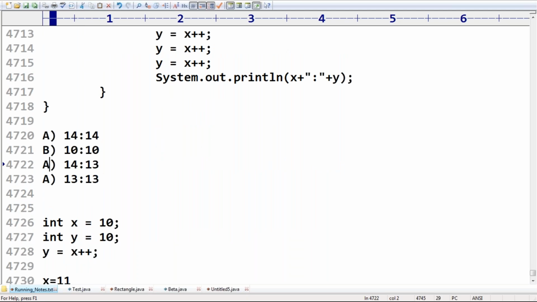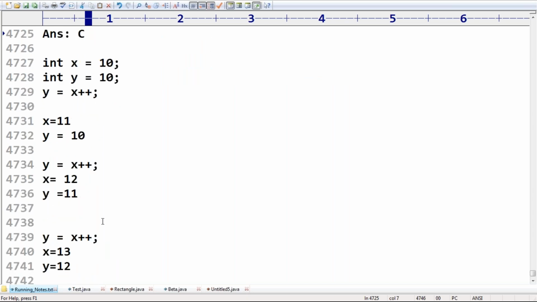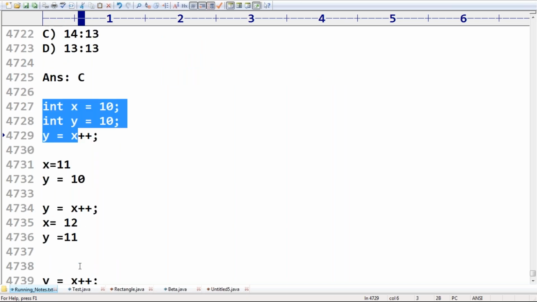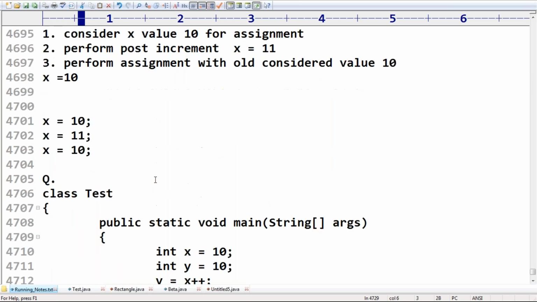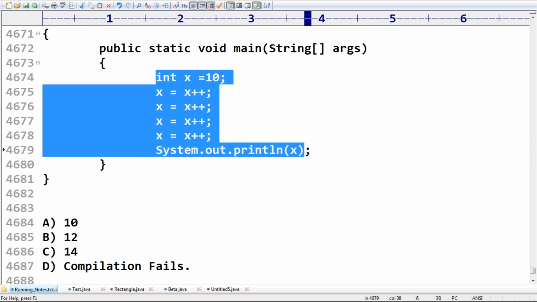What is the output we are going to get in this case? What is the answer we are going to get in this case? Can you please spell it out, sir? C itself is the answer. 1413. Okay, what is the reason for that? You should be aware of how each line is going to happen. Now after this discussion, can you please analyze? You can understand very easily.